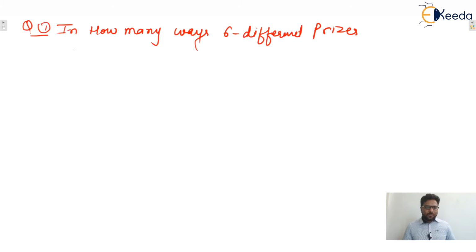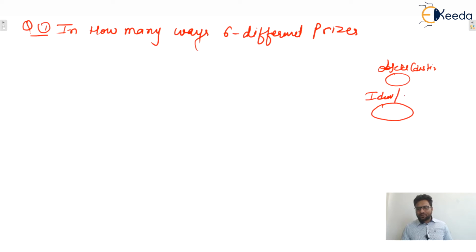So that is the question. That means division into groups is possible when the objects are distinct. Yes or no? And the boxes in which we are distributing can be either identical or distinct. Isn't it? So in distribution, in total 4 possibilities are there. Distinct to distinct distribution, distinct to identical. These two cases will be covered by division into groups.